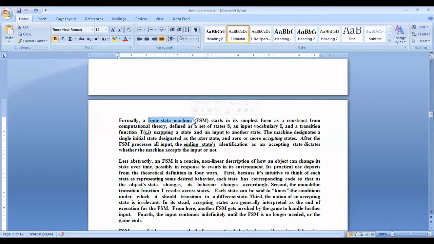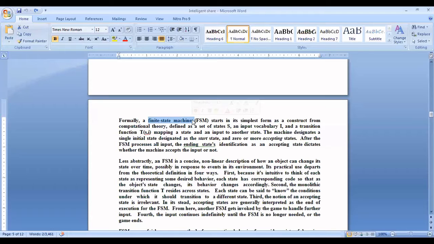So there is a finite number of states and inputs. There are certain inputs and transition functions given. There will be an initial state, which is how to start the machine, and one or more final states. It will be one final state, and it may be more than one final state. Both cases are possible.